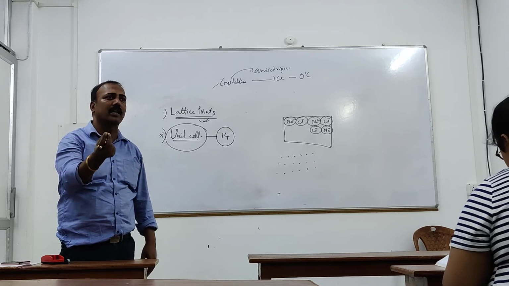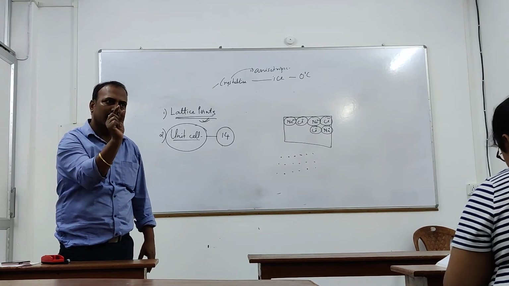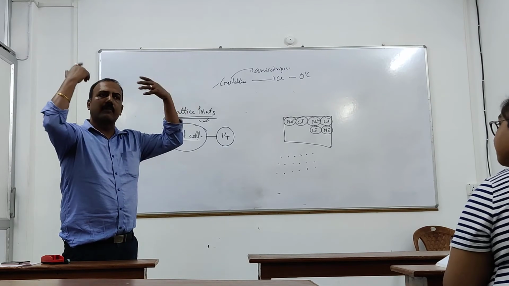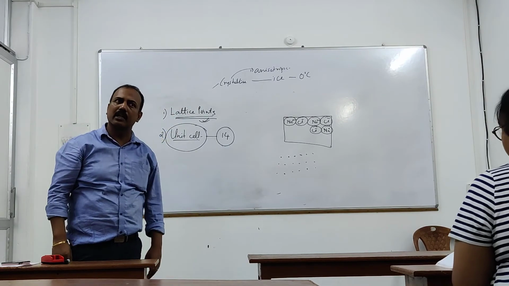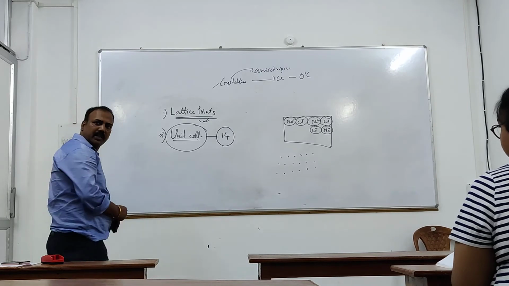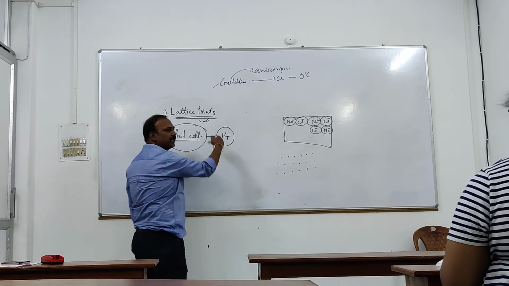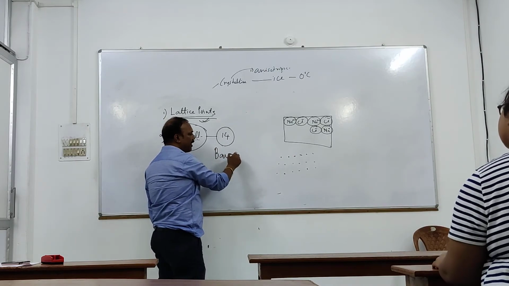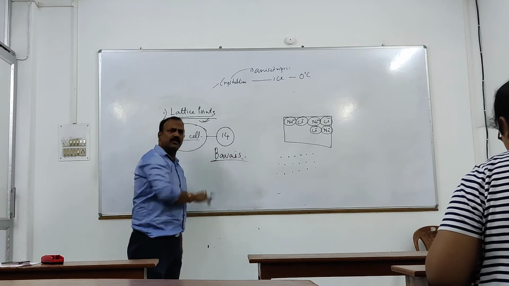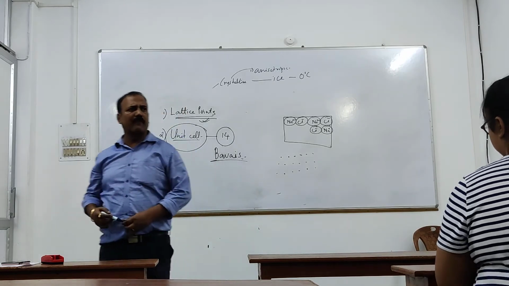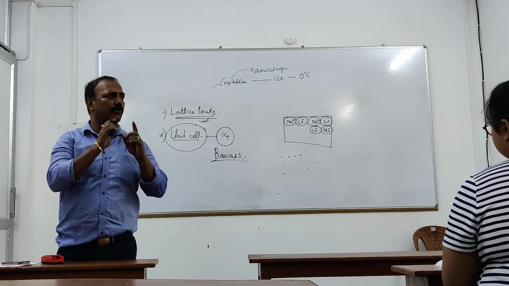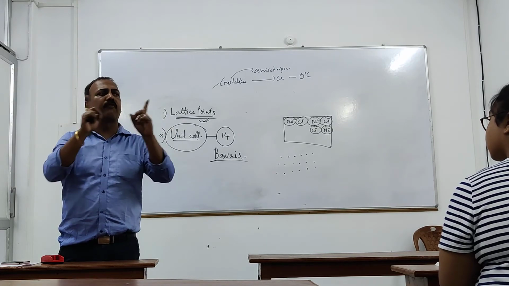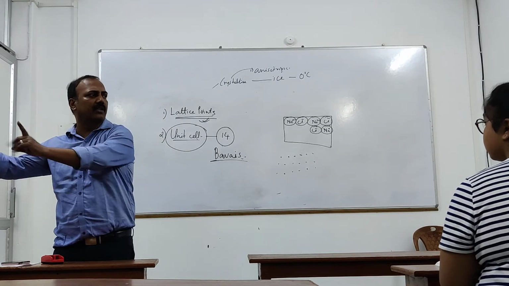14 types of what? 14 types of unit cells. The building blocks are what? Those are unit cells, by which you can make any building, by which you can make any crystal. Clear? This set of 14 unit cells is called Bravais unit cells. That's the name of the scientist who found it out. So there are 14 unit cells which can be used to form any crystalline solid.